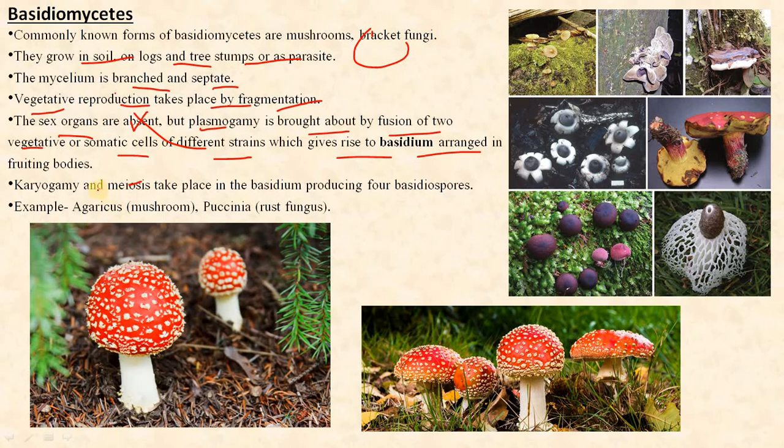They do not have sex organs. The karyogamy and the meiosis take place in the basidium, producing 4 basidiospores. Examples are Agaricus or Puccinia. The characteristics include the club fungi. They are also called the club fungi.